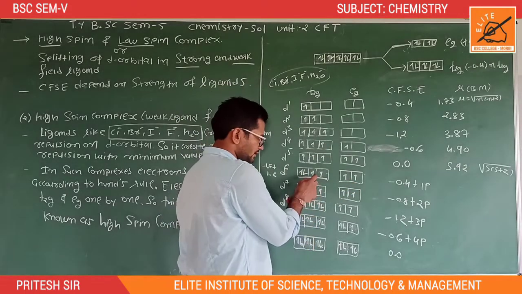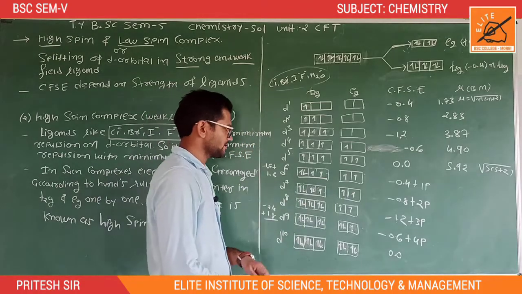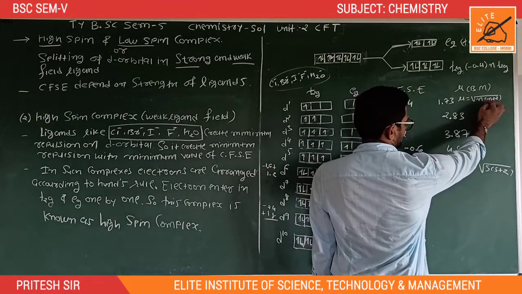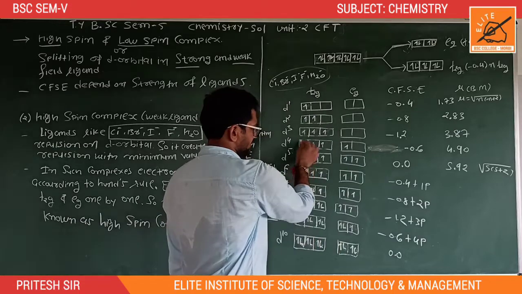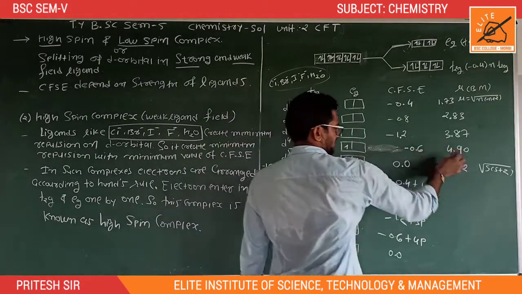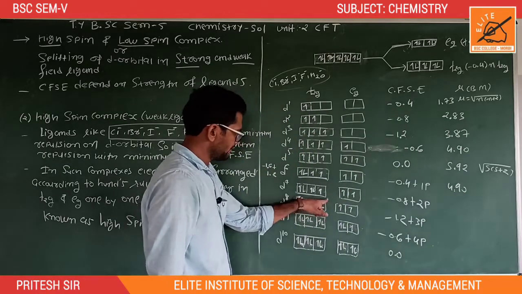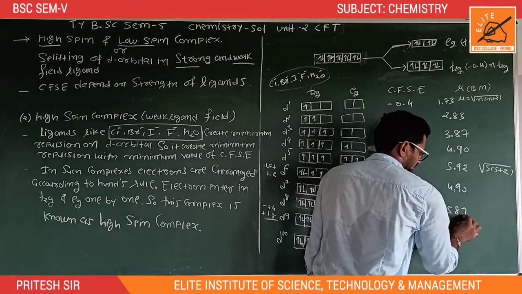Okay. Here 4 unpaired electrons are present, same as before. N is equal to the number of unpaired electrons, 4. It means 4 plus 2, 6 into 4 is equal to 24. So the value for 4 unpaired electrons is 4.90. Here 3 unpaired electrons are present, so the value is 3.87.